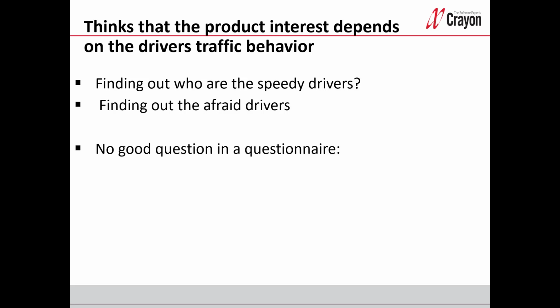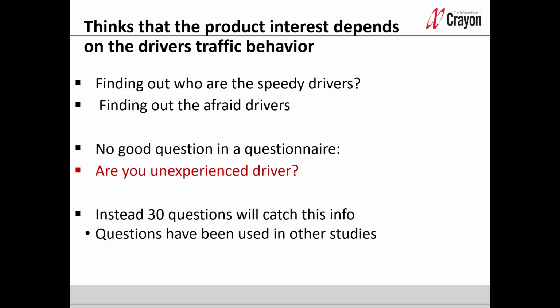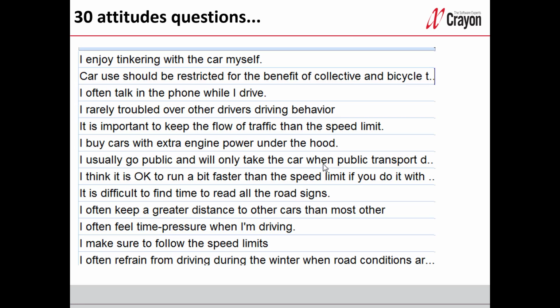I will show you an example of a question that is not so good. Are you an inexperienced driver? People should probably answer no to that question, and we would get worthless data that would give us misleading results. Instead, 30 questions will catch this information. The 30 questions are a lot of statements with answers from 1 to 5, where 5 is agree and 1 is disagree. Here is just an example of some of the 30 questions.